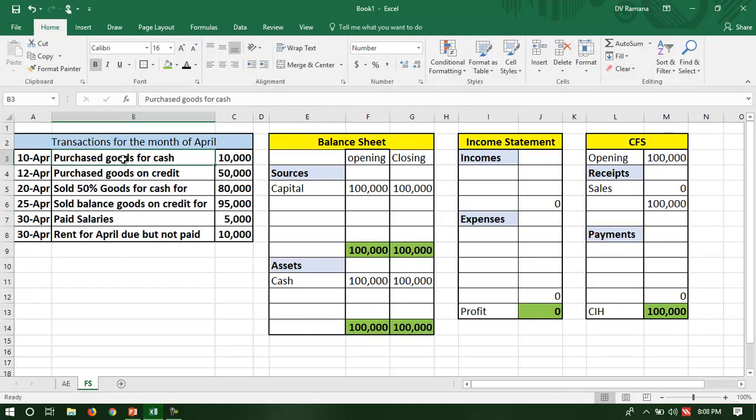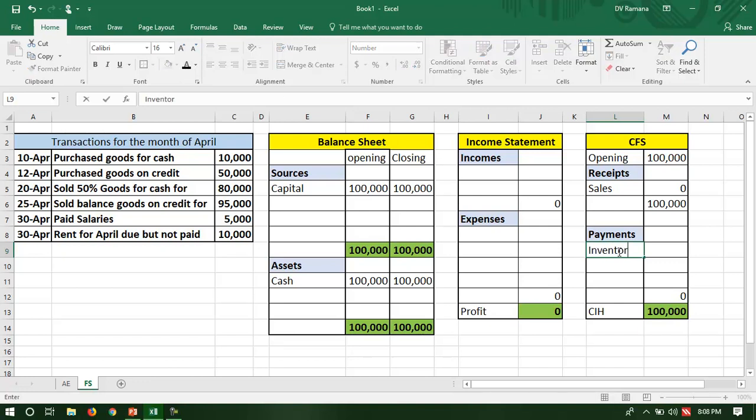When the company purchased goods for cash, what happens? Cash reduces, and to that extent an asset called goods, that is inventory, is created.